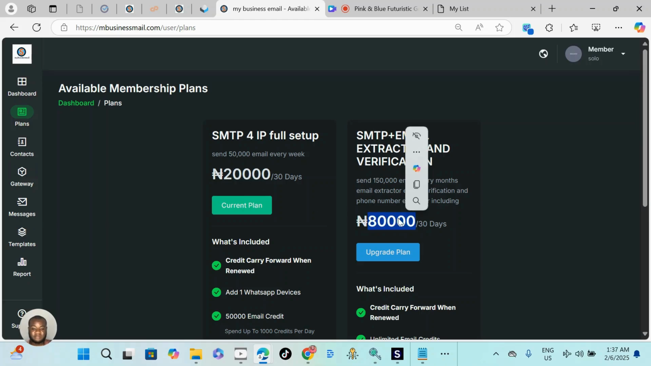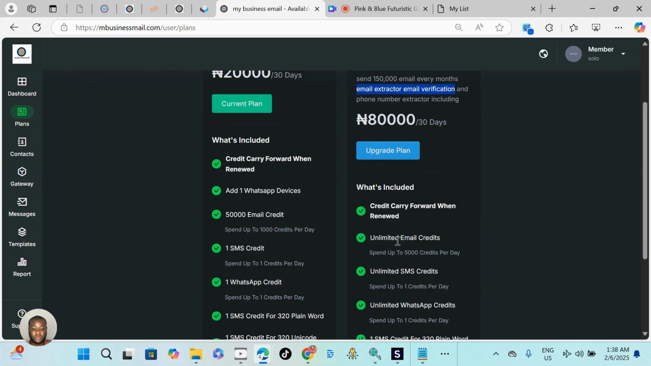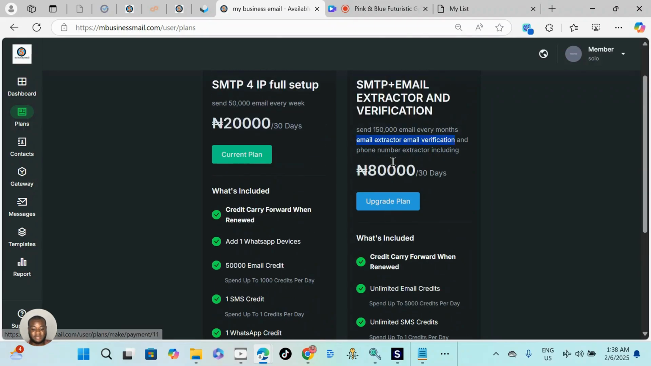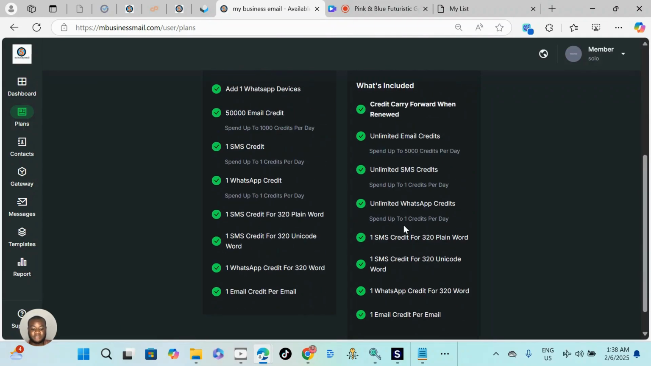If you go for the 80,000 naira plan, this is it here. You can send up to 150,000 people messages every month. The email extractor is included here, and email verification, and also the phone number extractor is included in this service. So we are getting the full package for the 80k. With the daily limit of this 80k plan, every day you can send up to 5,000 people messages. You can spend 5,000 credits every day. That is 5,000 messages every day.